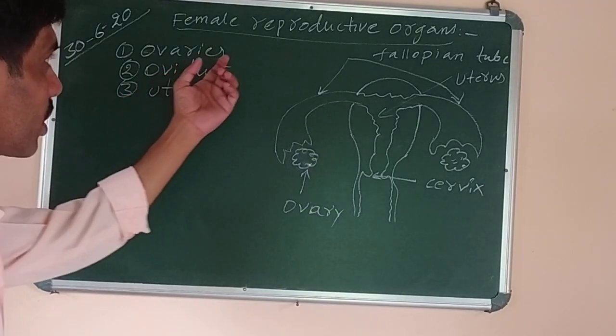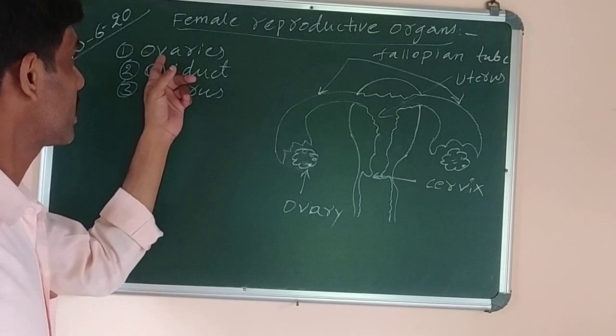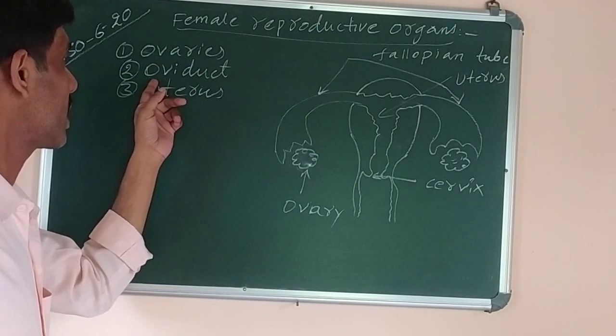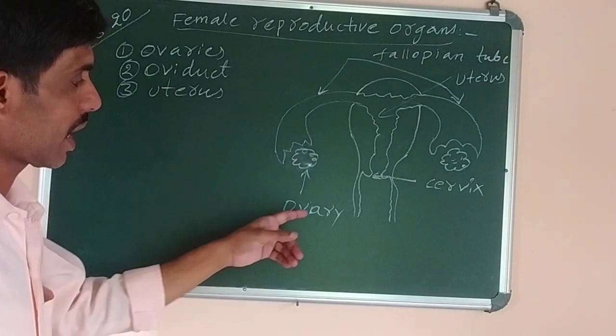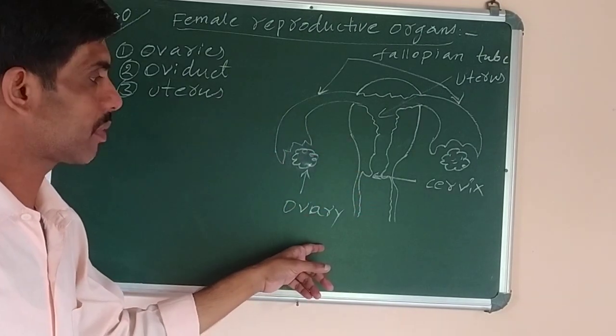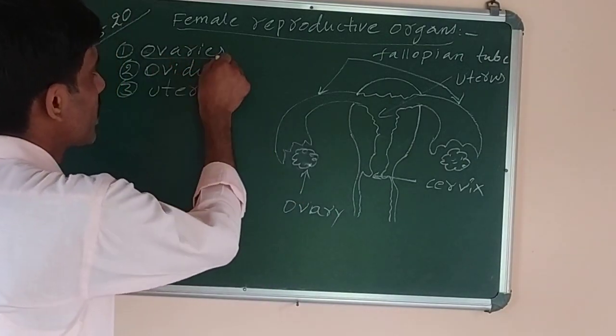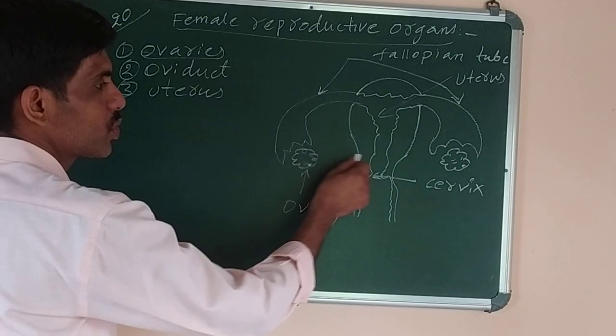Now you can see the board. Female reproductive organs are written there. Mainly three I have highlighted. Number 1 ovaries, number 2 oviduct, and third one is uterus. And on the right hand side, you can see the diagram of the female reproductive system. The first one is ovaries. Let's start with the ovaries. These two are the ovaries.